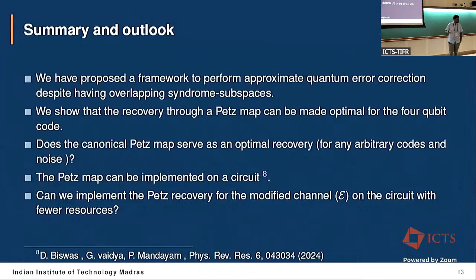For example, right now I have the circuit for the 4-1 code with this modified channel, and we have 26 CNOTs in total. So maybe I don't know what will happen for the 5-1-3 code or the 9-qubit Shor code.